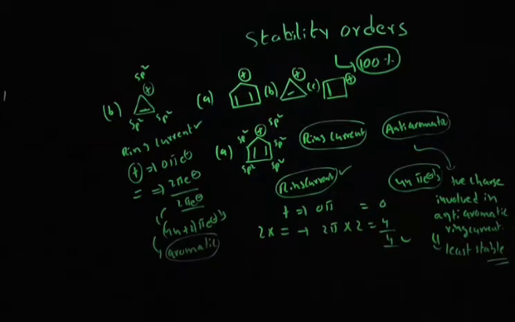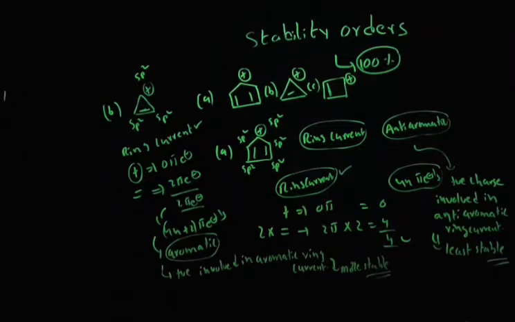That means the positive charge is involved in aromatic ring current. I said that a positive charge involved in aromatic ring current means it is more stable. Among these three, option B will be more stable.